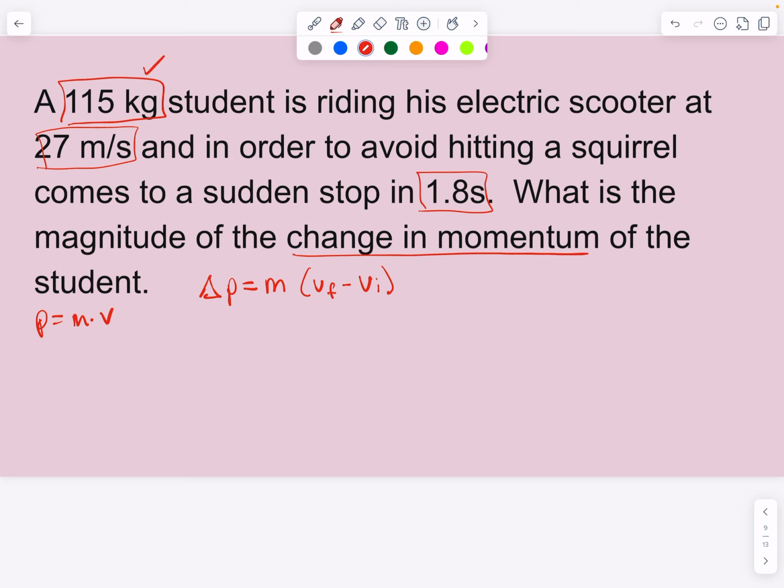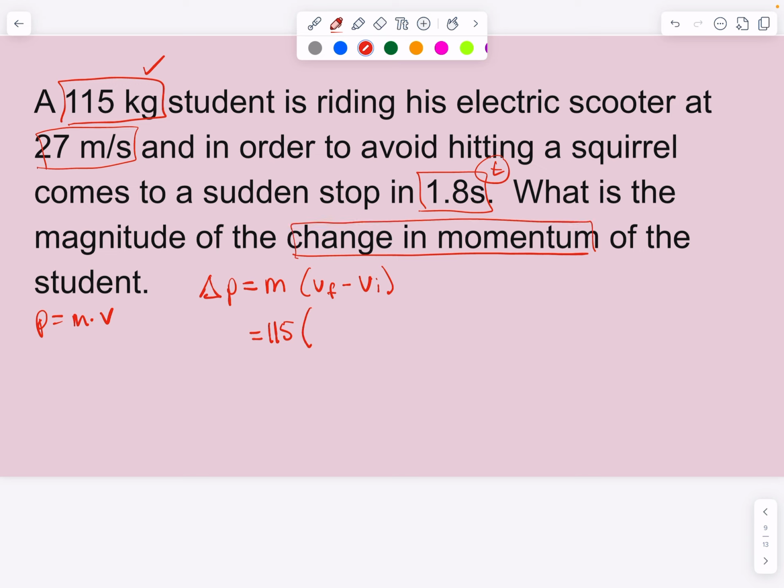So in this case, we do have a 115 kilogram student, so we can keep the 115 there for the mass. But then I have to consider the other elements here. We have a speed for velocity of 27 meters per second. That's great. We also have a time going on there. Now you can notice here there's no place for time in this equation, and that's okay. Sometimes there are parts of the problem that are given to us that we don't need in order to solve what it's asking for, change in momentum.